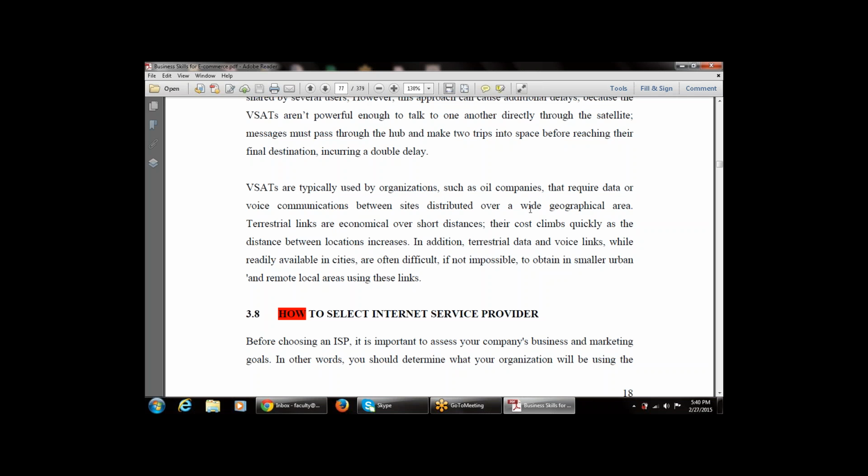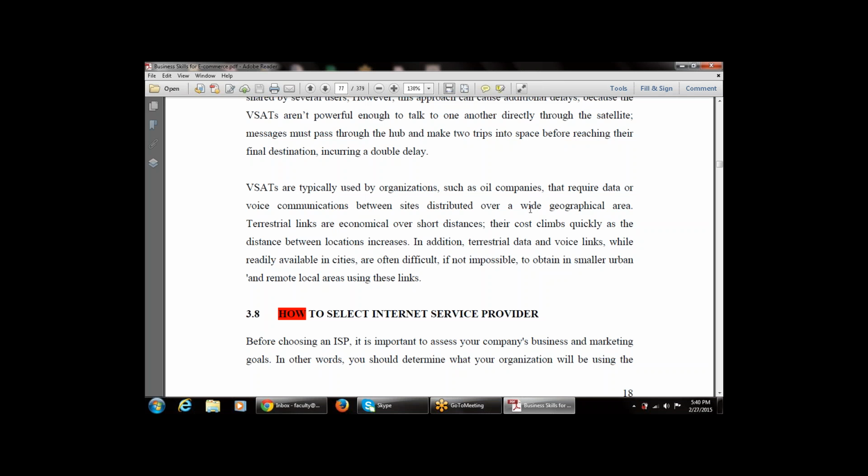The next point says terrestrial links are economical over short distances. Their cost climbs quickly as the distance between locations increases. In addition, terrestrial data and voice links, while readily available in cities, are often difficult, if not impossible, to obtain in smaller urban and remote areas.